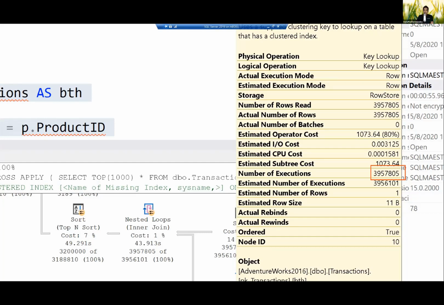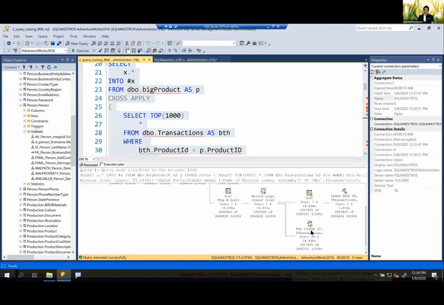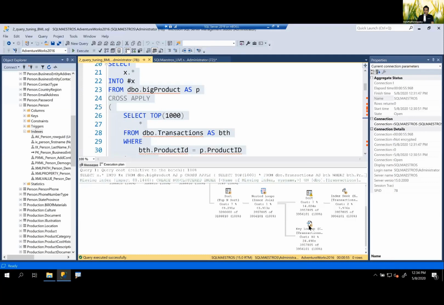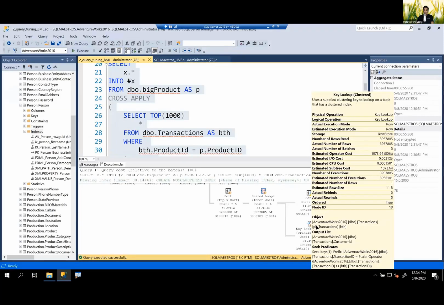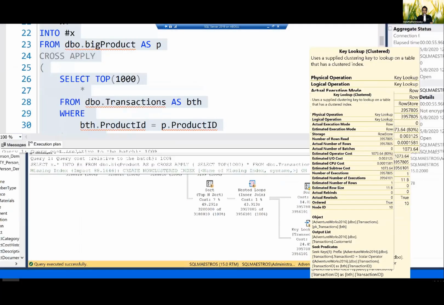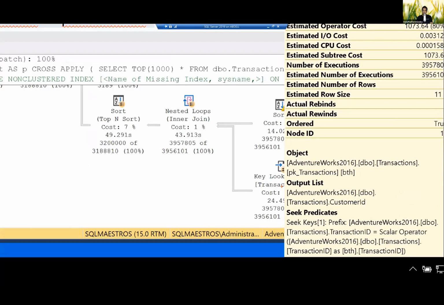And what else do I observe? Can I just scroll down a bit here? I want to see the output list. Okay, if I'm doing a key lookup there, what am I trying to get out of the key lookup? And this serves the whole purpose. Remember, we created this customer ID column and we added it to the table. This bookmark lookup is being done exactly to retrieve that customer ID column which was added. If this wasn't there, then this lookup would not have been there and the query would have just run absolutely fine. It is because of that that this query has to do a bookmark lookup.